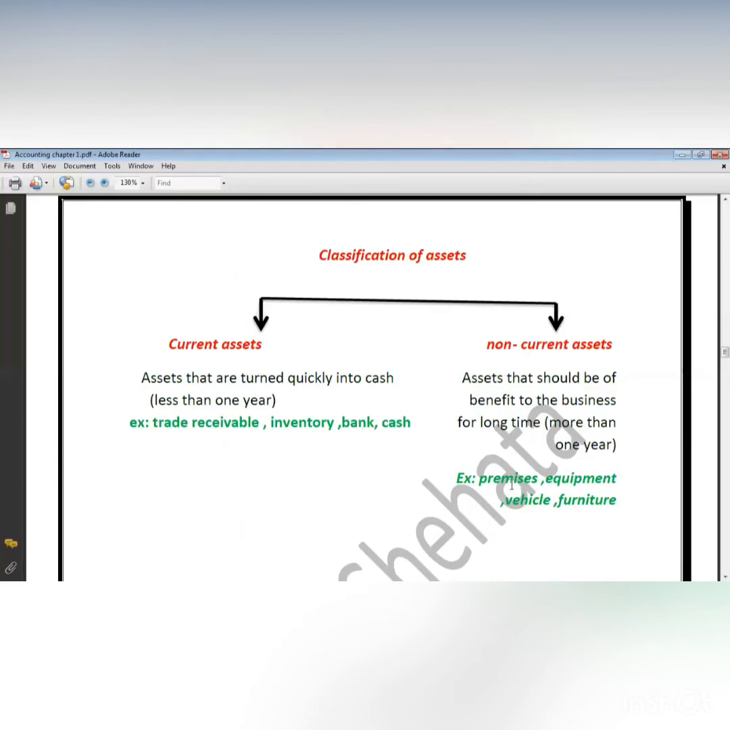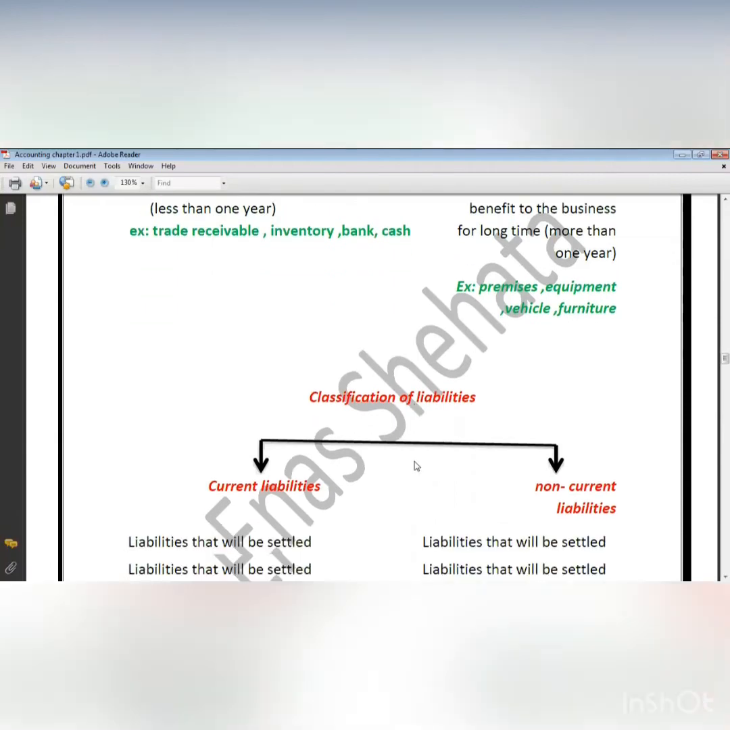While the others, like premises building, how many years are you going to get benefit from the building? Many. Equipment, many years. Vehicle, a lot of years. Furniture. So the others here are non-current assets. In current assets, actually, I have only those 4 accounts, only those 4 accounts. And the rest will be in non-current assets.